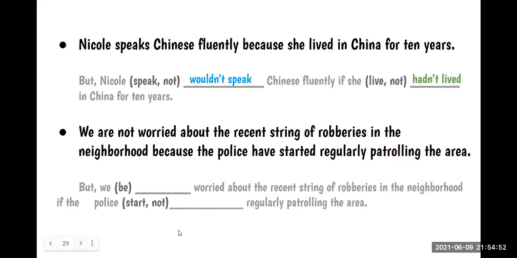But we... Teacher, I think the first is weren't. We weren't? Yes. Okay, why? We weren't worried about the recent string of robberies in the neighborhood. It's the police.